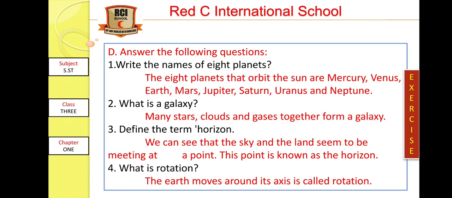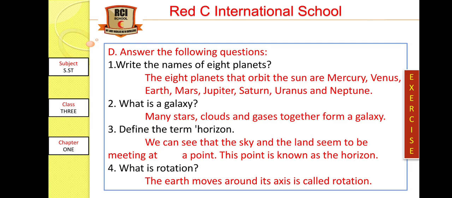Now coming to question number 2, what is a galaxy? Many stars, clouds, and gases together form a galaxy. Now third question, define the term horizon. We can see that the sky and the land seem to be meeting at a point. This point is known as horizon. So in this chapter, this point we have already cleared.